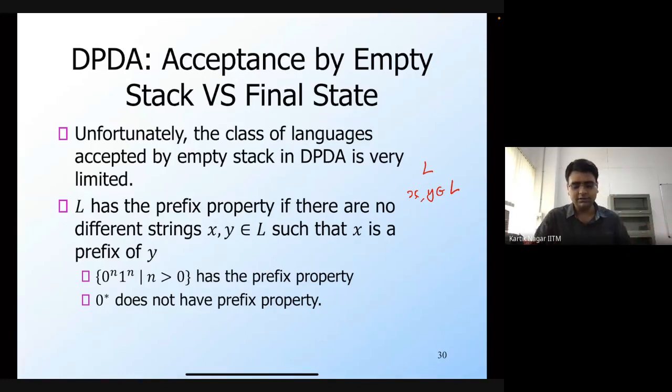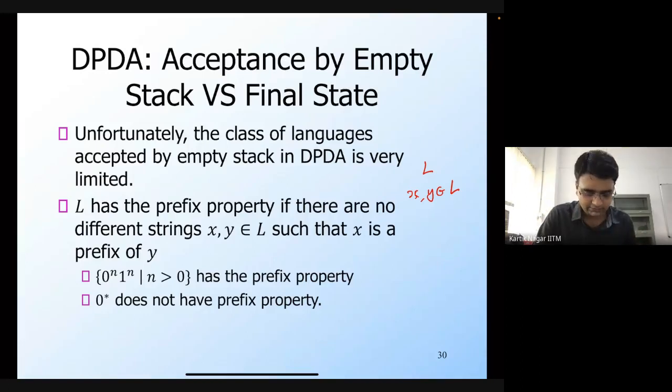So let's look at a couple of examples. The language 0^n 1^n, where n is greater than 0, has the prefix property. The reason is that any string in this language will have an equal number of zeros and ones. If you take any prefix of it, that prefix is not going to have equal numbers of zeros and ones; it will always have fewer ones than zeros. That's why this language has the prefix property.